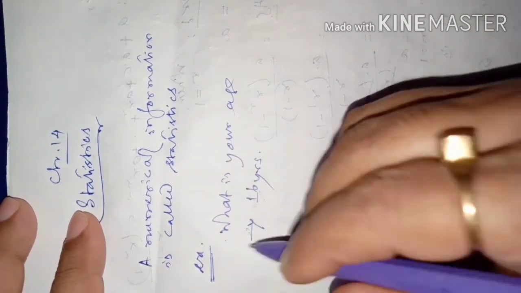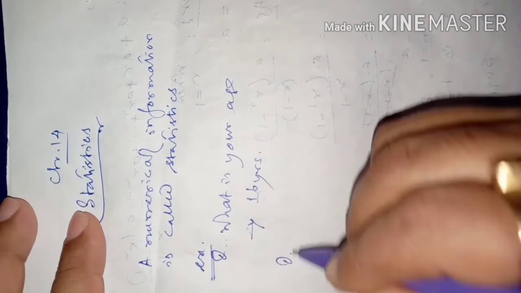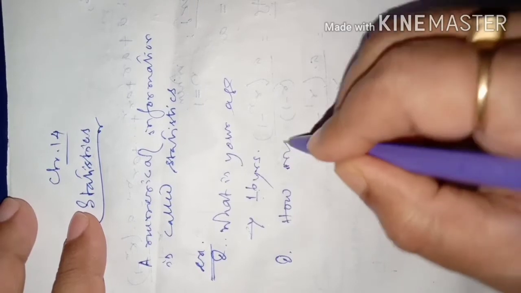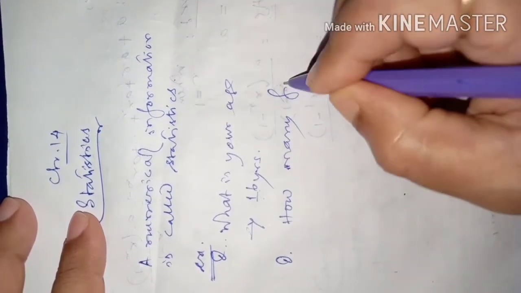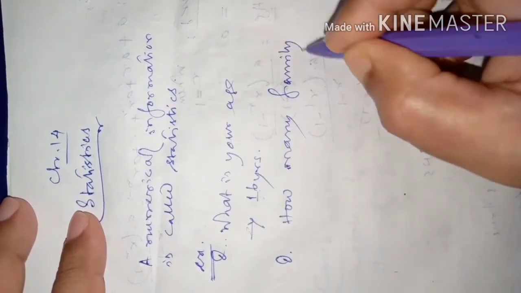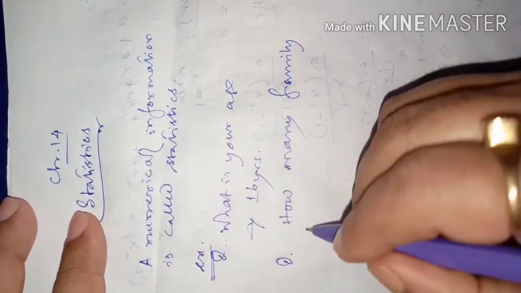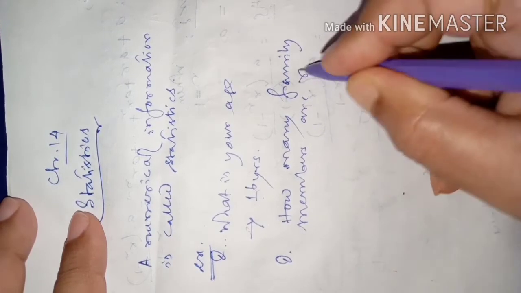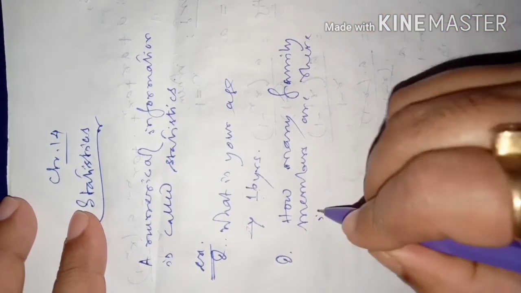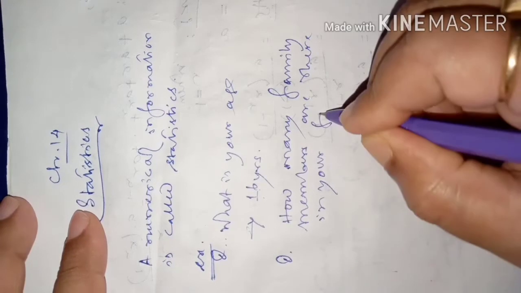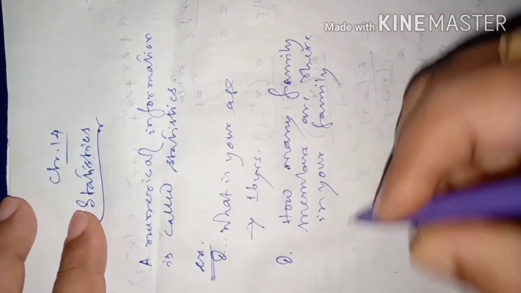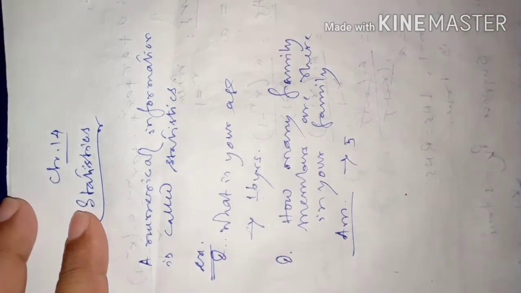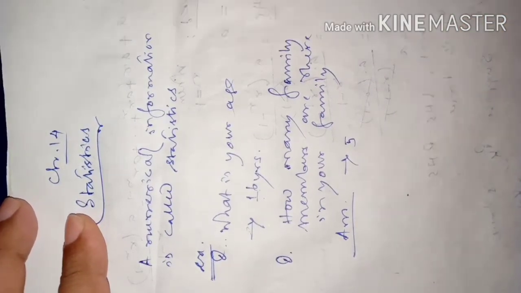So suppose somebody asks you a question, how many family members do you have in your family? So your answer may be something like, say, 5 members, or 4 members, 3 members, 2 members. So 5 is a number only, no?